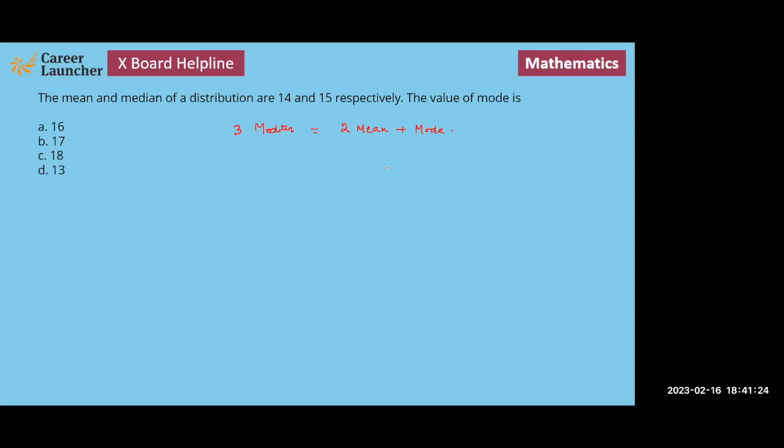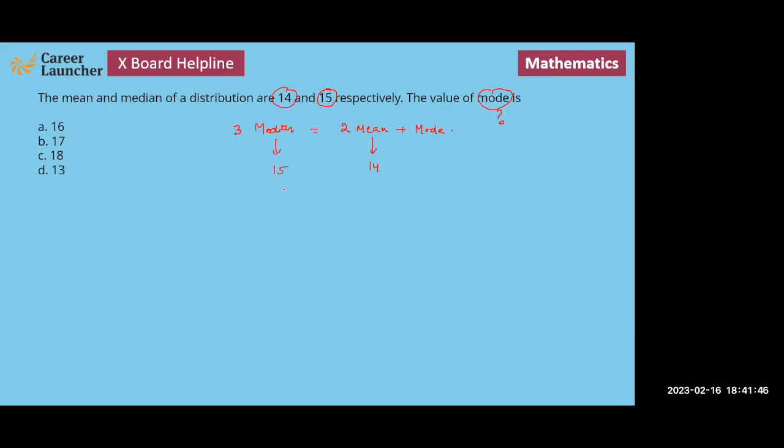So we can see in this relationship that we know the value of median. Median is given as 15. Mode is what we want to find, and the mean is 14.